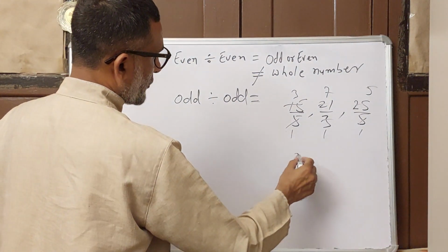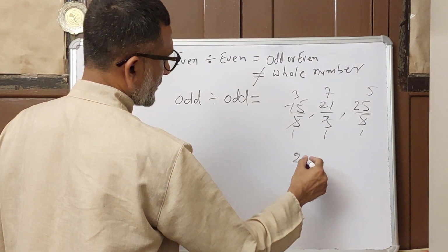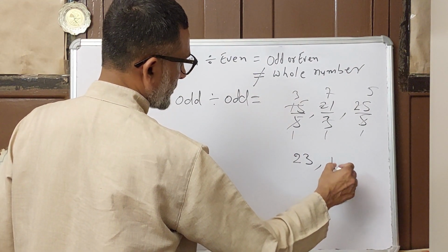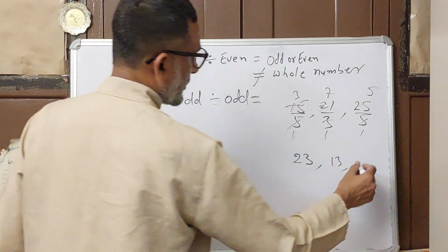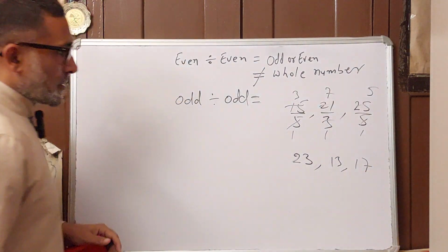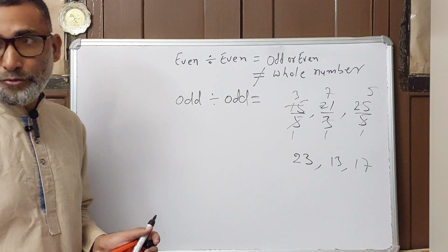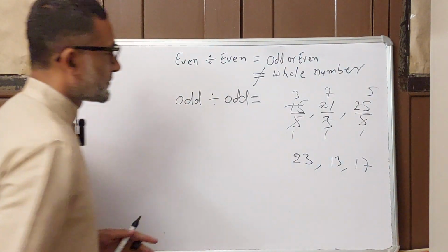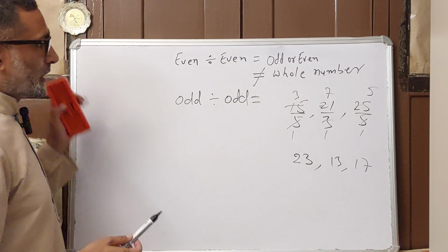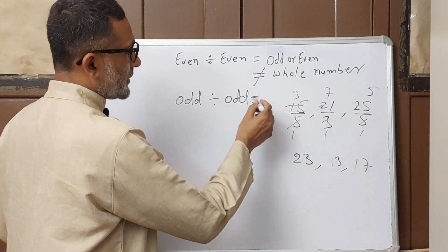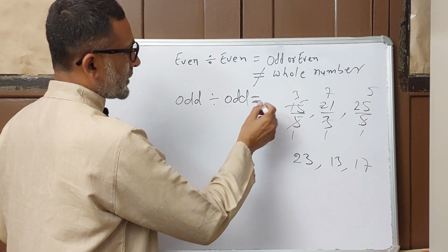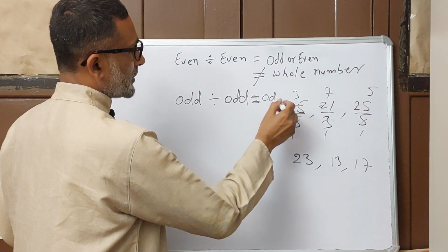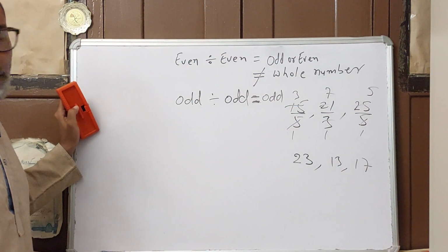If you take 23, or 13 or 17, all are odd numbers also. 23, 13, 17. Here is what you see in most cases: when you divide an odd number, you will get an odd number, but it will not always be so.